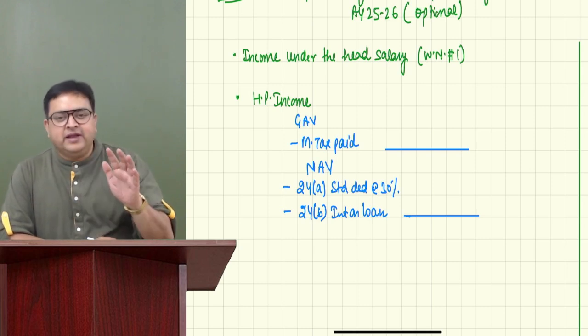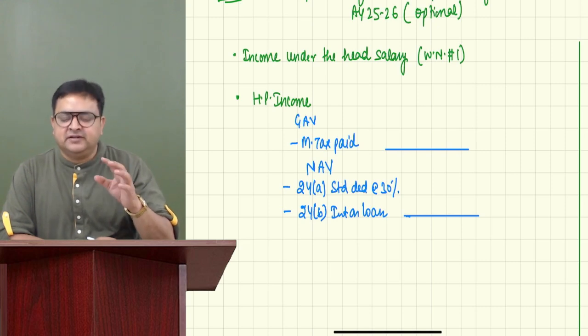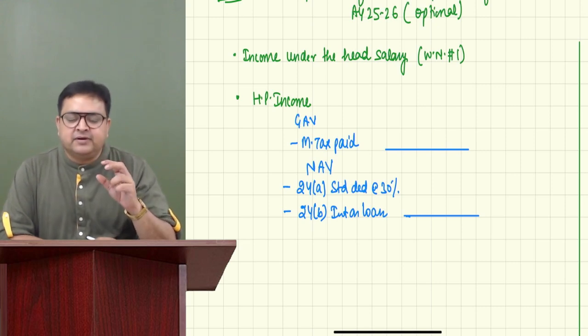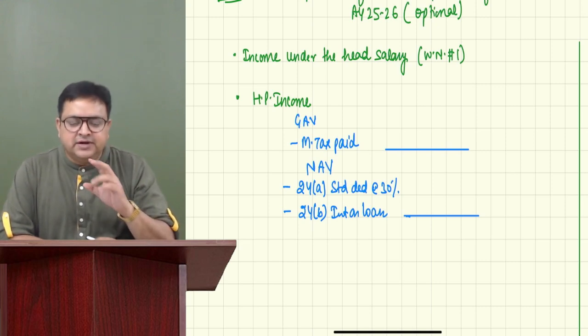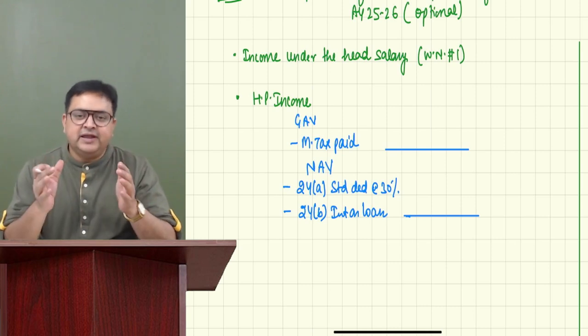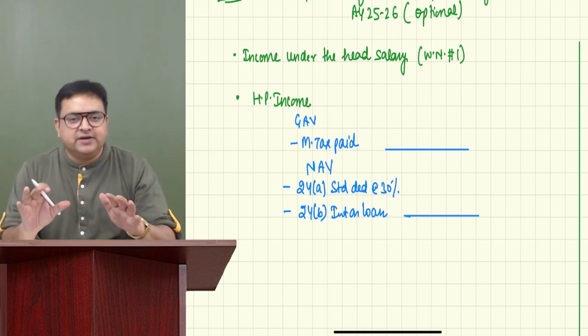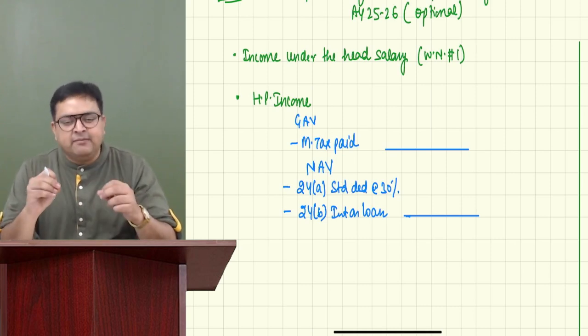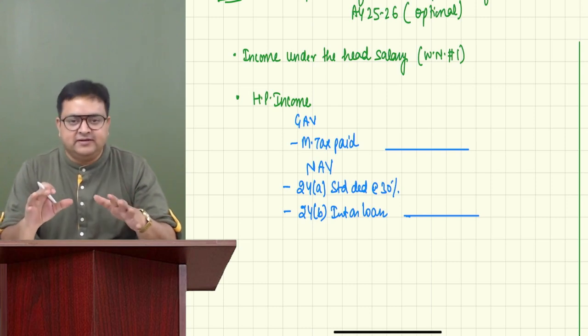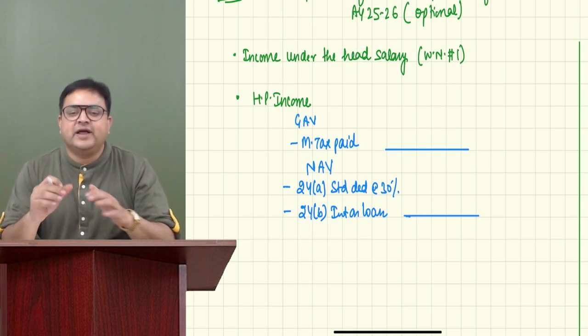But I always used to tell you that more than 90% of the chances are that the question paper will not give you the details of expected rent. So generally, take only your actual rent as GAV. Correct? So most of the time, more than 90% of the time, you will find that your GAV is actually your actual rent.